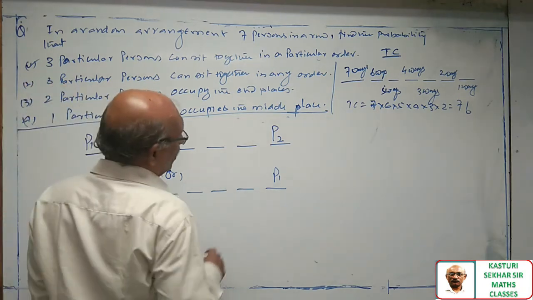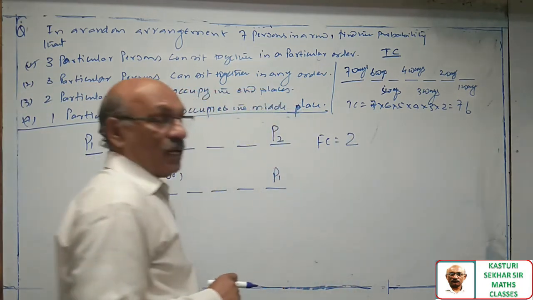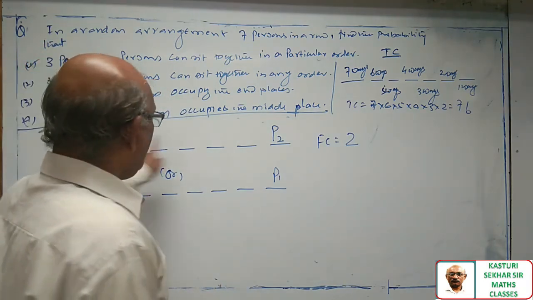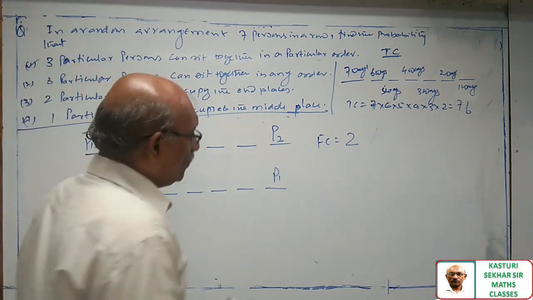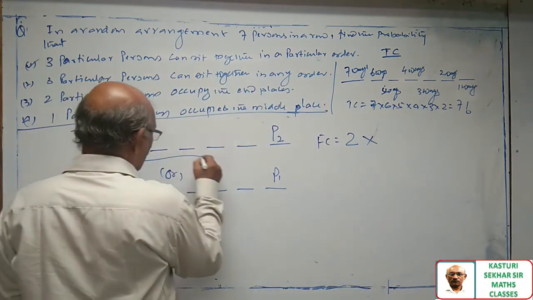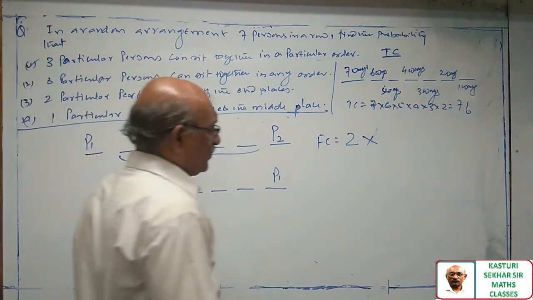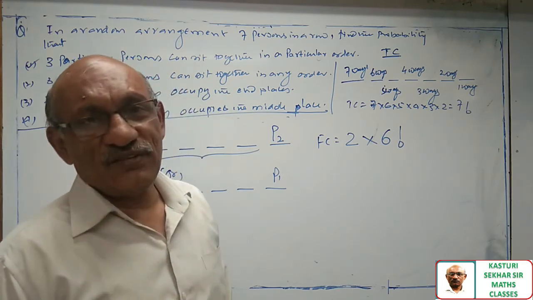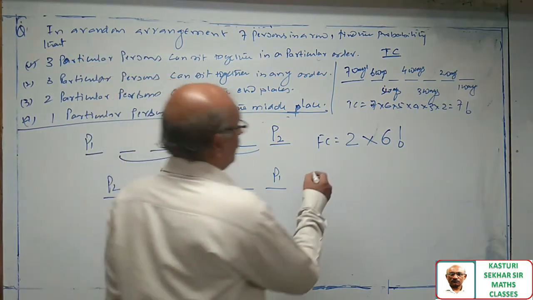So the end places are occupied by these two persons in two ways: P1, P2 is one way, or P2, P1 is another way. Into the middle six places. The middle six places can be occupied by six persons in 6 factorial ways.